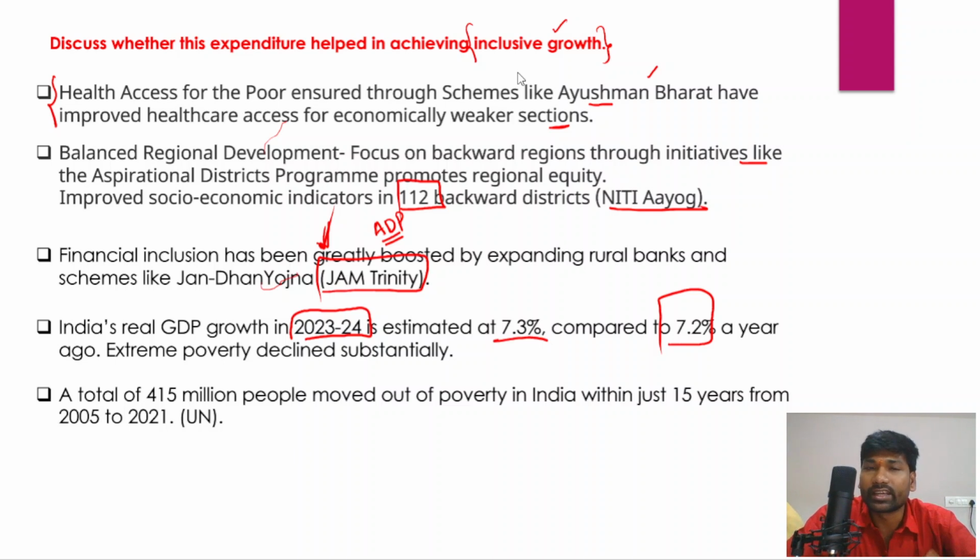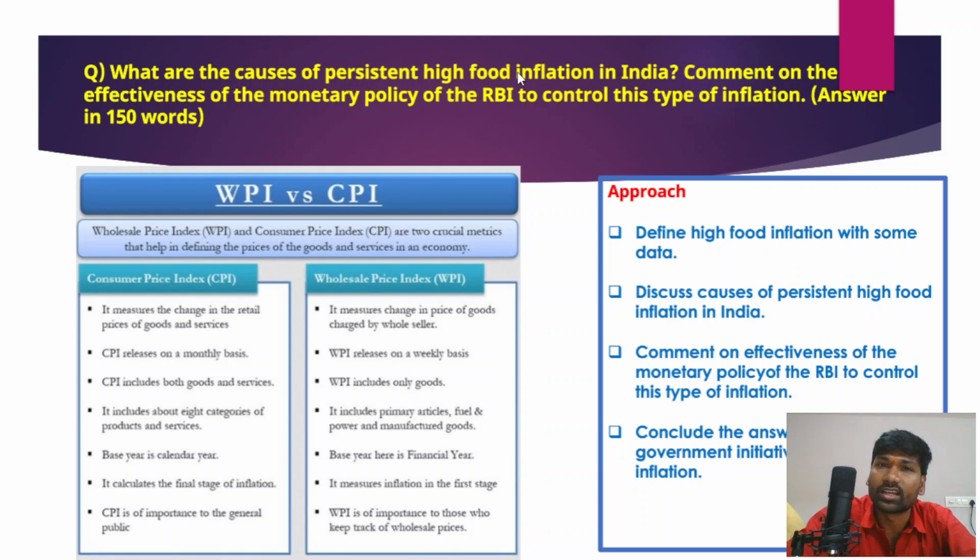So we must get rid of these regional inequalities and income inequalities in India, and we are moving towards 2047 with the aspiration or goal of becoming a developed country by 2047, and that could be achieved only through inclusive growth, right? So that's all in this particular question. So I hope you have understood this particular question in a very detailed manner.